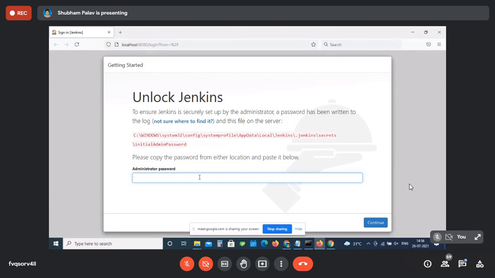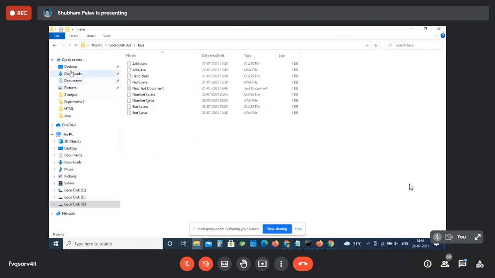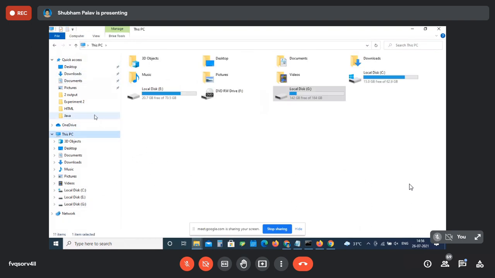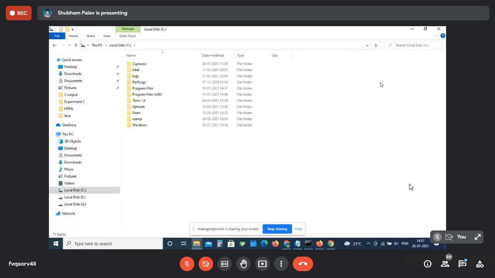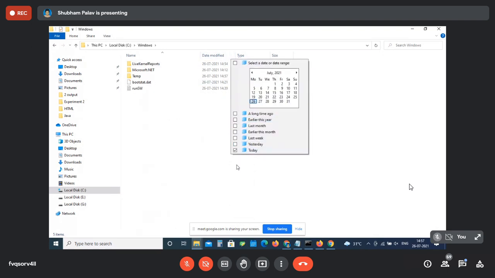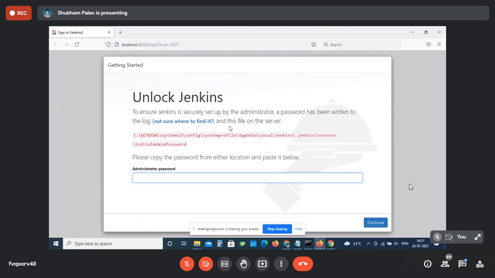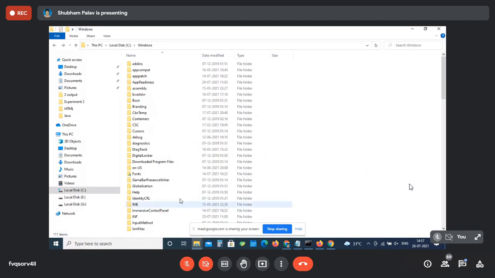And those who are getting this screen, what you have to do is go to your My PC. Follow this path. C drive, then go to Windows. Then what was the next one? System 32, right? Just check the path. Click on System 32.